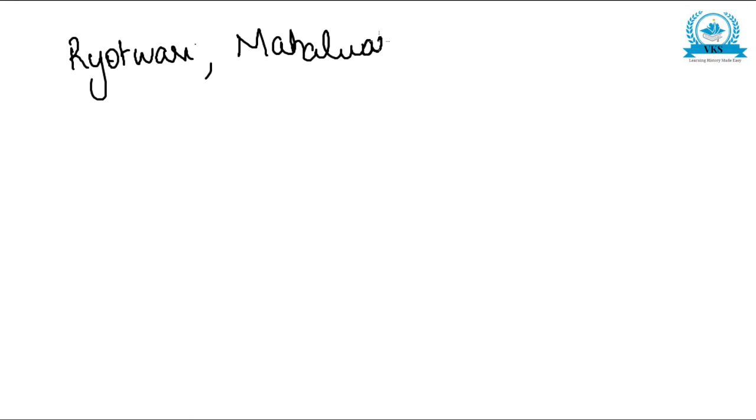Again, systems like the Ryotwari system and the Mahalwari system paved the way for zamindars. It was beneficial for zamindars. Why?